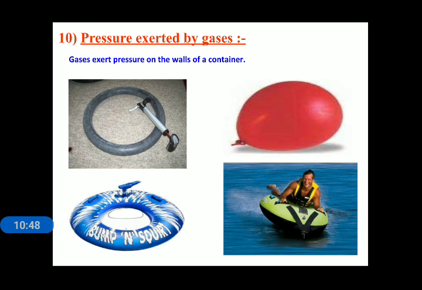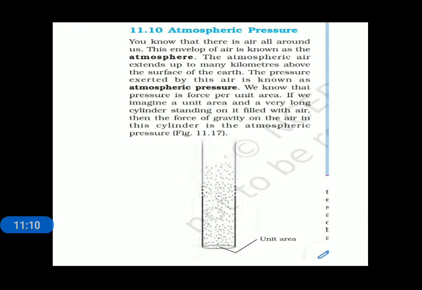What is the universal gas available? It is also known as air. Air is available in our environment, and air always applies some kind of pressure on our body. And what we call that is atmospheric pressure. So what is atmospheric pressure?